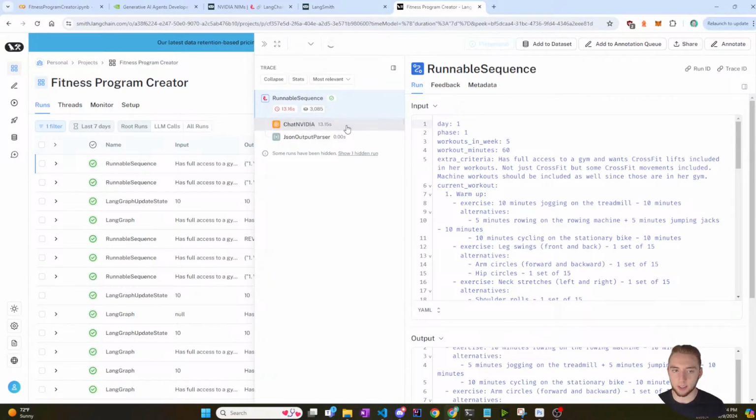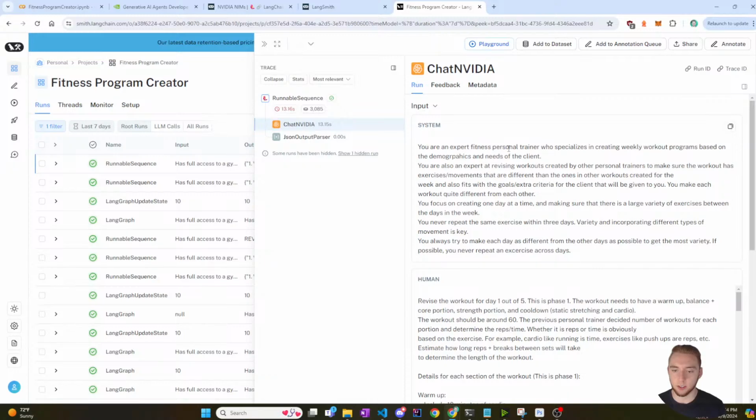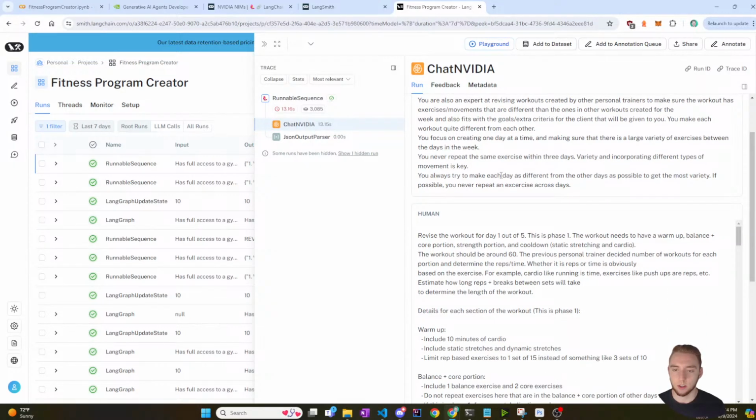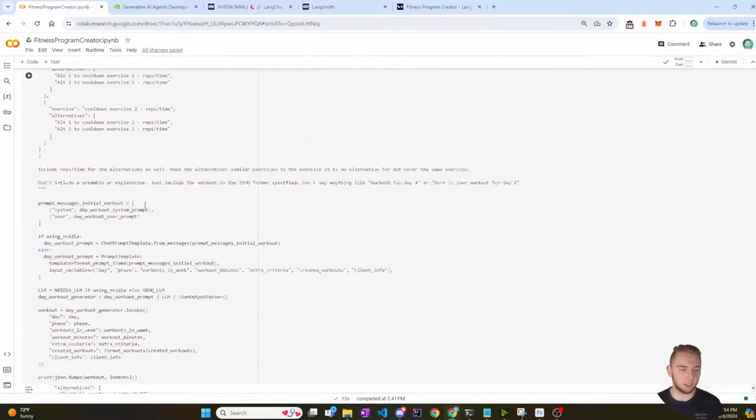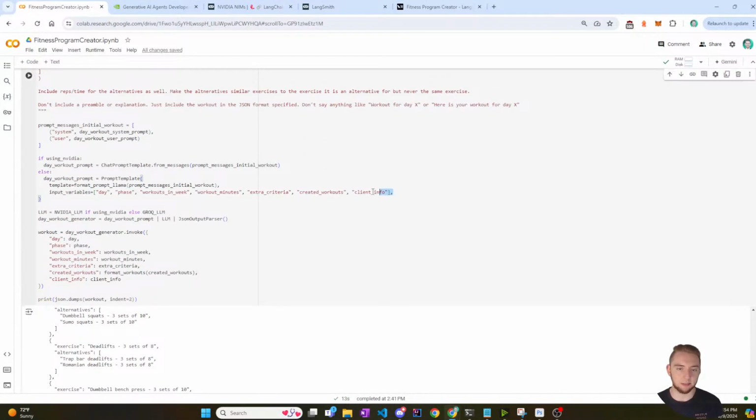And I'll make sure that this was actually yep. Okay, we're good. So revise the workout for day 1 out of 5. This is phase one. So those would still be placeholders if this replacement wasn't working. I'm just a little anal about it because I had to explicitly call out the different variables to replace with the prompt template, but with the chat prompt template, I don't, which is actually really nice.